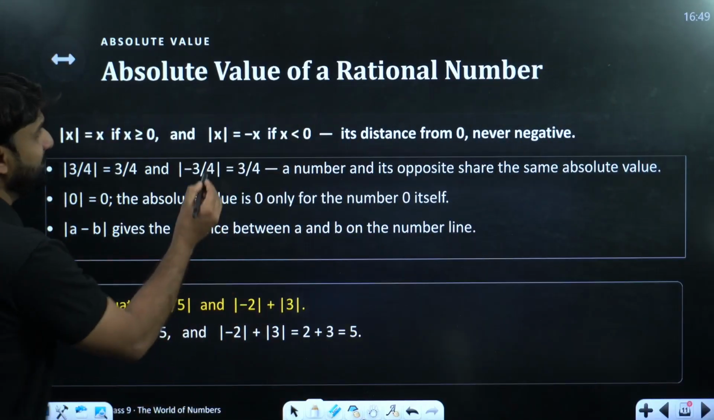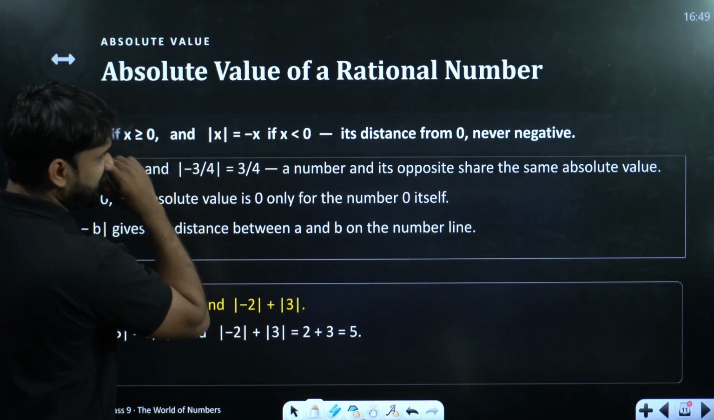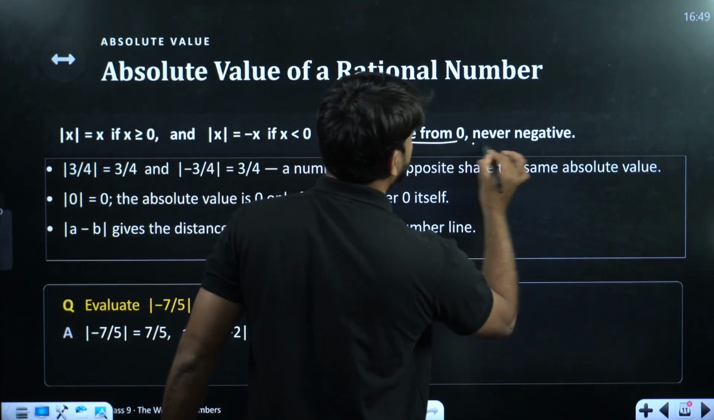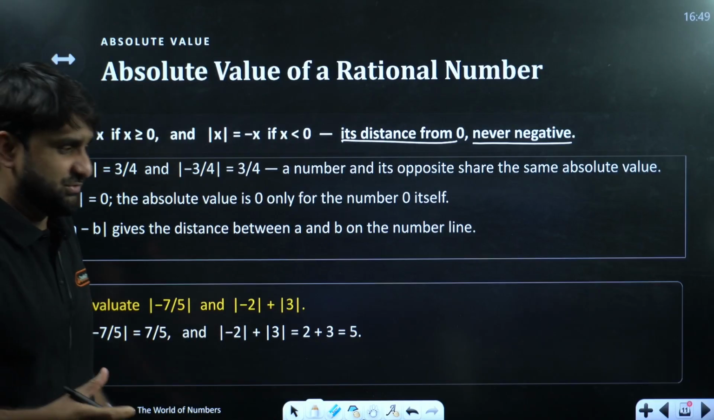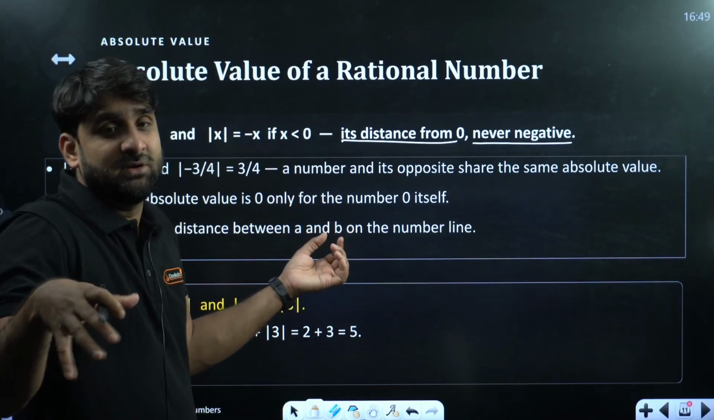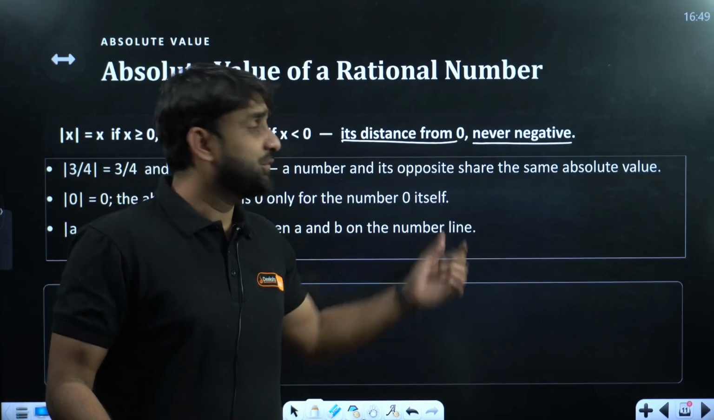Look, under mode, |x| is equal to negative x when x is less than 0. Its distance from 0 is never negative. The representation is negative, but if you calculate the distance, it always remains positive. So distance can't be negative.